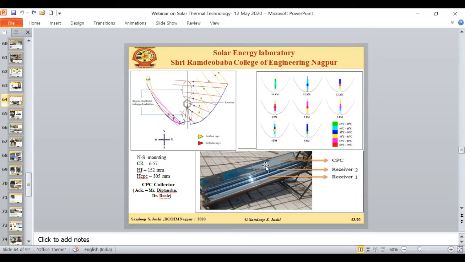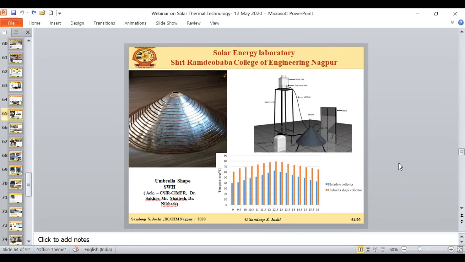So instead of a single receiver, we tried different types of receivers. Like in the picture, you can see this is receiver 1 at the focal point, and this is receiver 2, a little bit offset from the focal point. But to our surprise, we got a very good result. With the help of these two different receivers, we got improved performance of the same system. The radiation which otherwise would have been lost to the atmosphere, we succeeded in capturing with the help of the two receivers. This paper is also communicated to a very good journal, and that is under review.